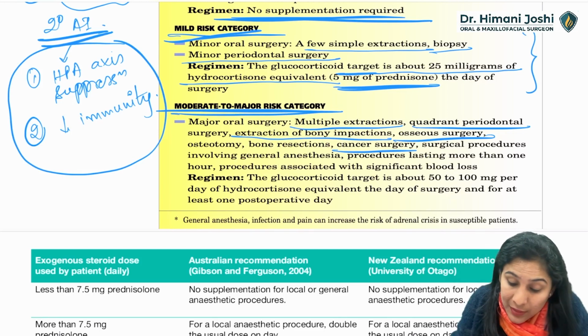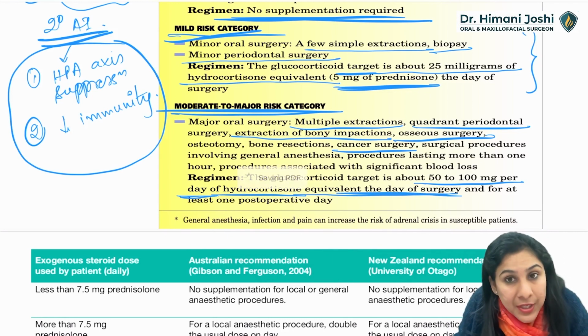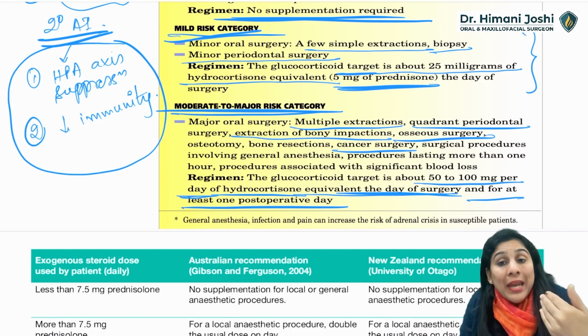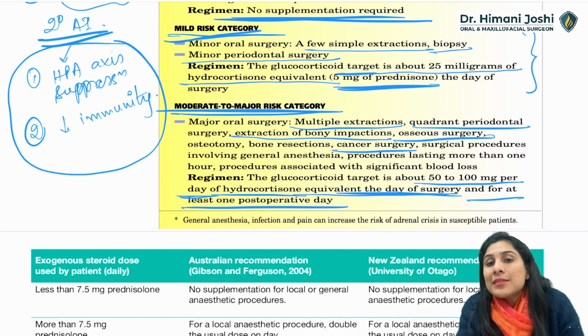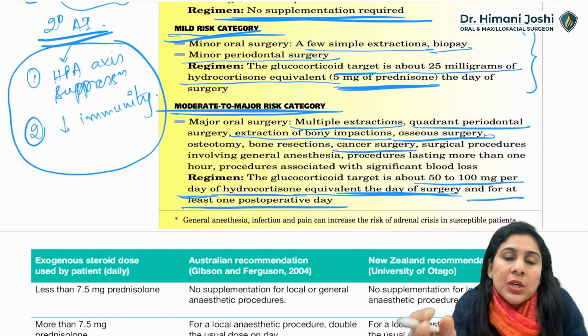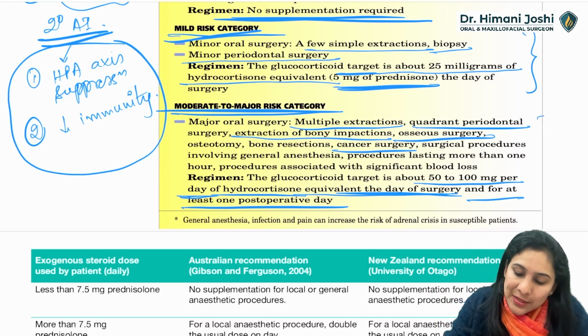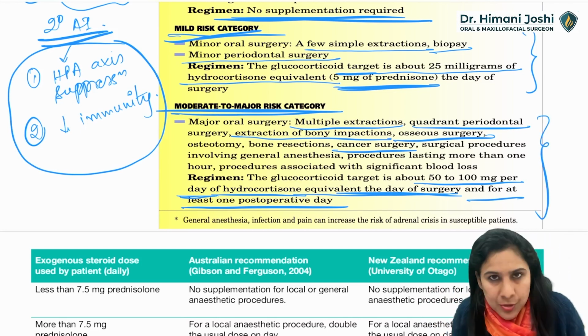Okay, 50 to 100 milligram per day of hydrocortisone equivalent at the day of surgery, and for at least 1 or 2 post-operative days also, because of the pain of surgery. So there is nothing different that you will do in a patient. You will give him his daily dose of steroid plus this regimen which we follow in all the patients.